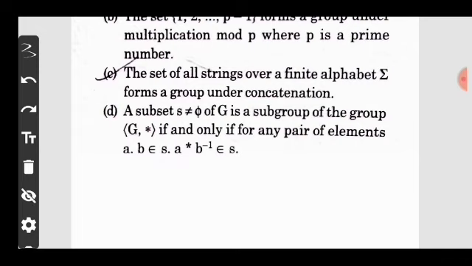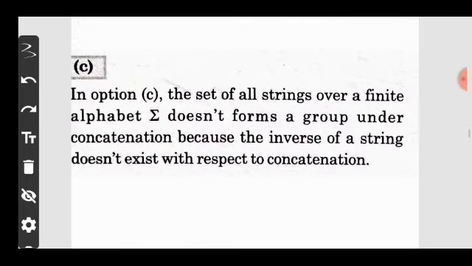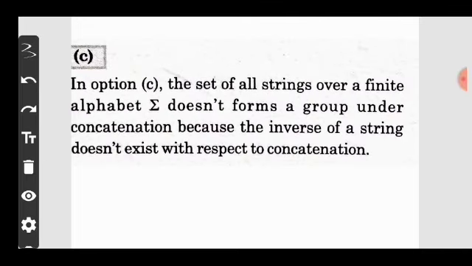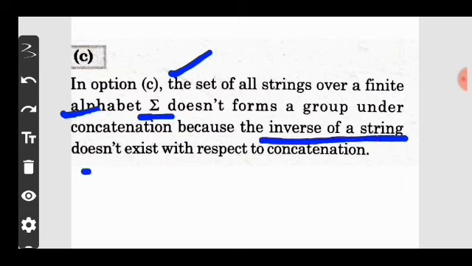Now move on. The solution of this question is that option C is the false one, because the set of all strings over the finite alphabet sigma does not form a group under concatenation, because the inverse of a string does not exist with respect to concatenation. Now move on to the next question.